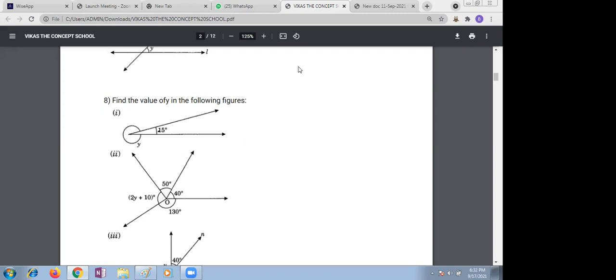Yes, ma'am. Satvika, please see the second bit in this figure. You need to find the value of y here. How are you supposed to find the value of y?